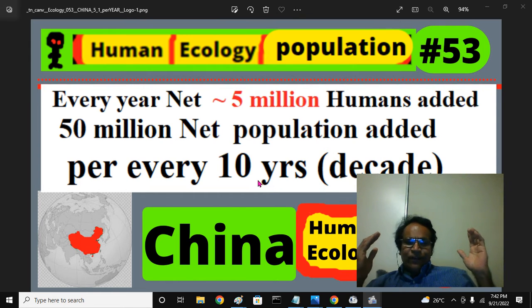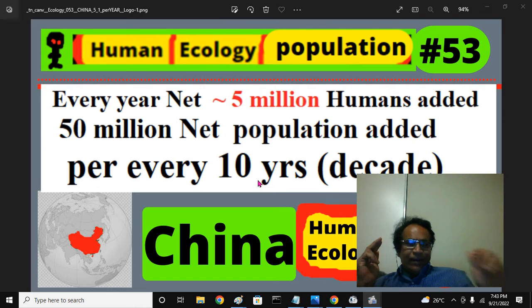India is the largest country, with around 1500 million population. China is next to India, 1400 million. That means China and India together constitute around 3,000 million, that means 3 billion, that is 300 crores.